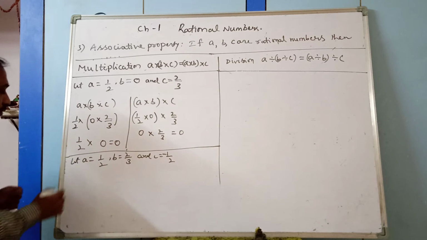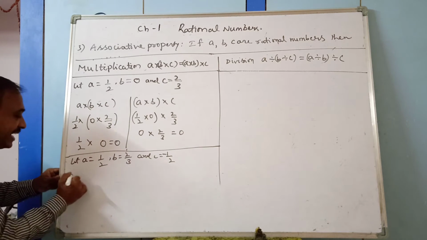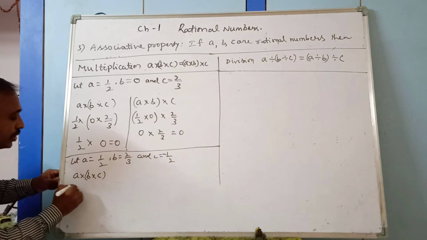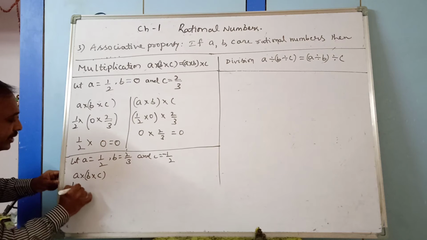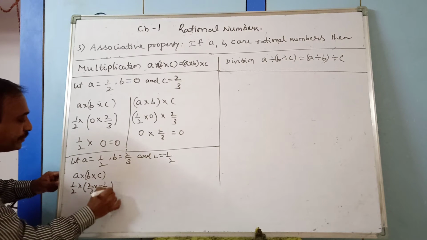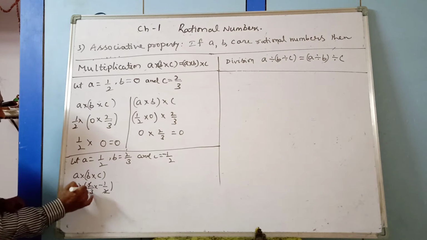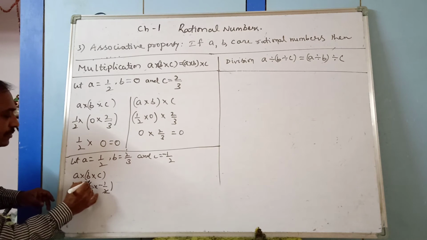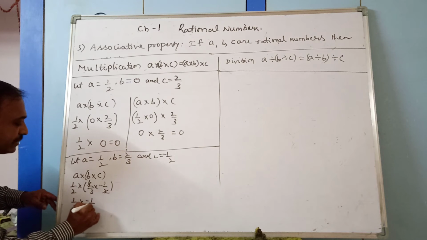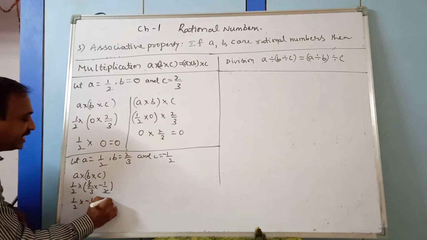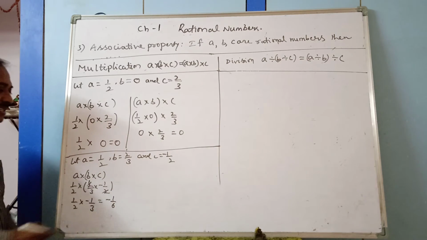A into (B into C): 1 by 2 into 2 by 3 into minus 1 by 2. We can cancel the 2s, and 1 by 3 into minus 1 by 2, plus into minus is minus, which gives minus 1 by 6.